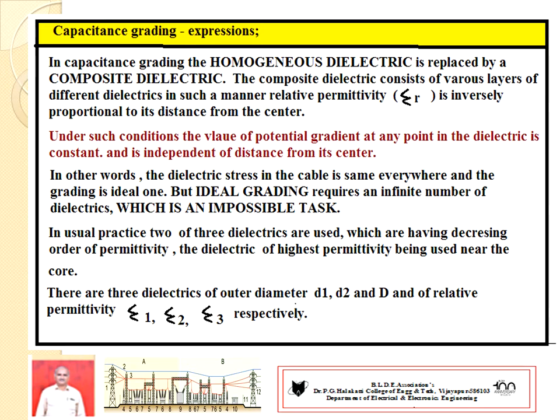But practically, 2 or 3 dielectric layers are used with different permittivity, as shown in the diagram. It is the practical one. The 3 dielectrics have outer diameters D1, D2 and D, with their relative permittivity values shown.